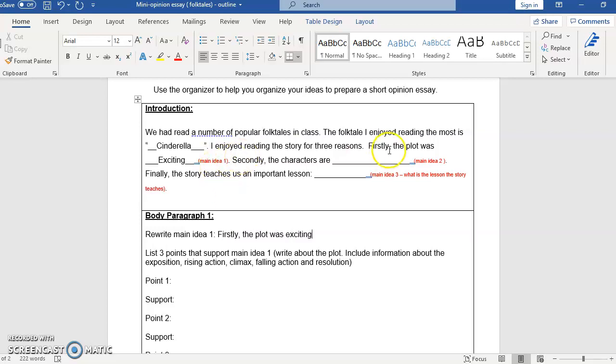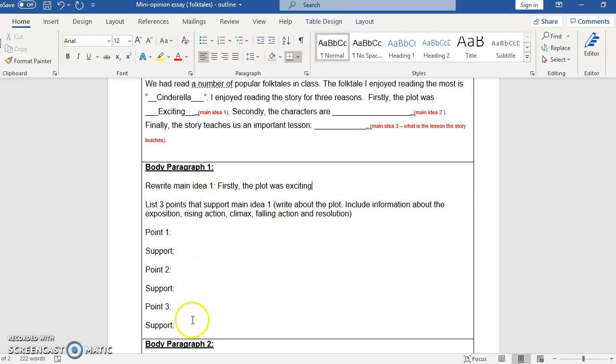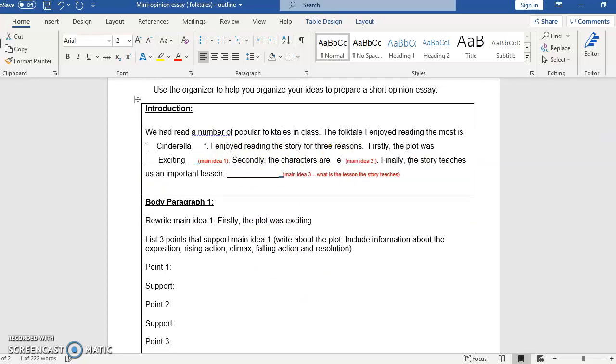Okay? So whatever I write here, I'm also going to write there. And then I'm going to have to write a paragraph in which I show that this is true, that yes, the plot is exciting. I'm going to be talking a bit about the plot. Okay. Secondly, the characters. So I'm going to say the characters are easy to care about. So that's main idea number 2.